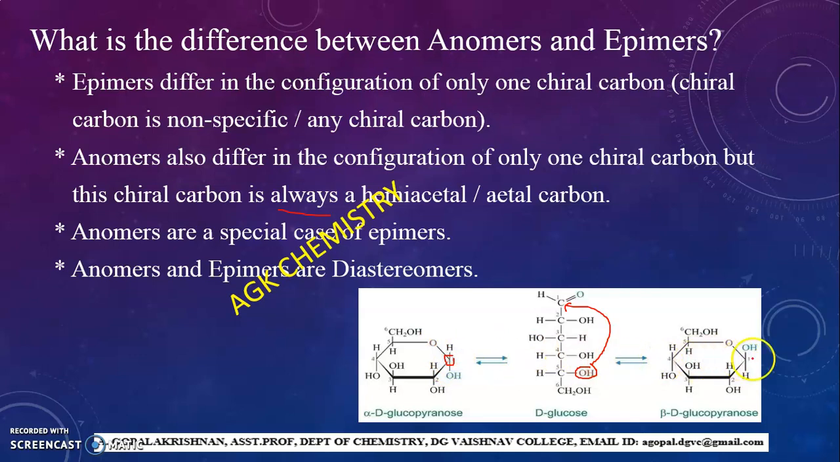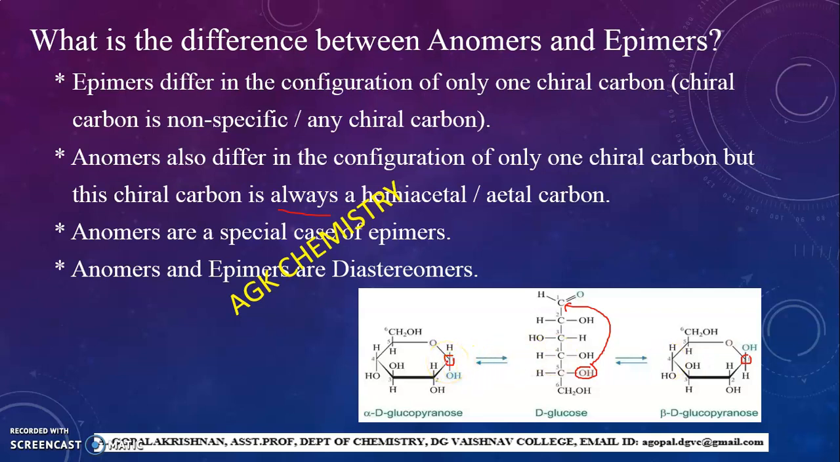Actually, this is carbon number 1. In the open chain structure, carbon number 1 is actually the aldehyde carbon. So that aldehyde carbon becomes the anomeric carbon. Because of this anomeric carbon, we will get 2 isomers, and these 2 isomers differ in the configuration of the aldehydic carbon.